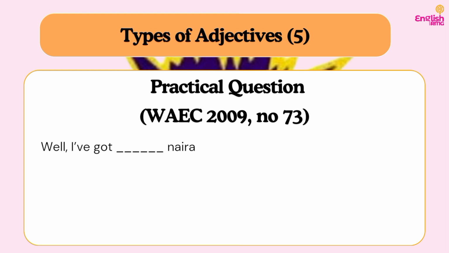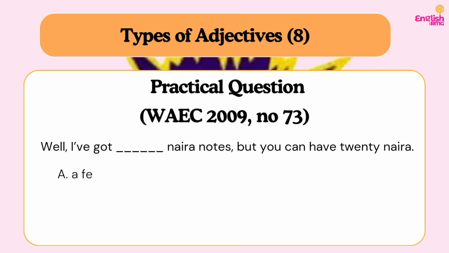Do you understand? So, let's consider another question. Question 73 from the 2009 past questions. And this is going to be the last question here. So, we have, well, I've got dash naira notes, but you can have 20 naira. So is our noun count or non-count? Okay, so money is non-count. But here, they didn't mention money, they said naira notes. So the notes are countable, they are count nouns. Do you understand? So we are going to use the quantifier for count nouns. Don't get confused.